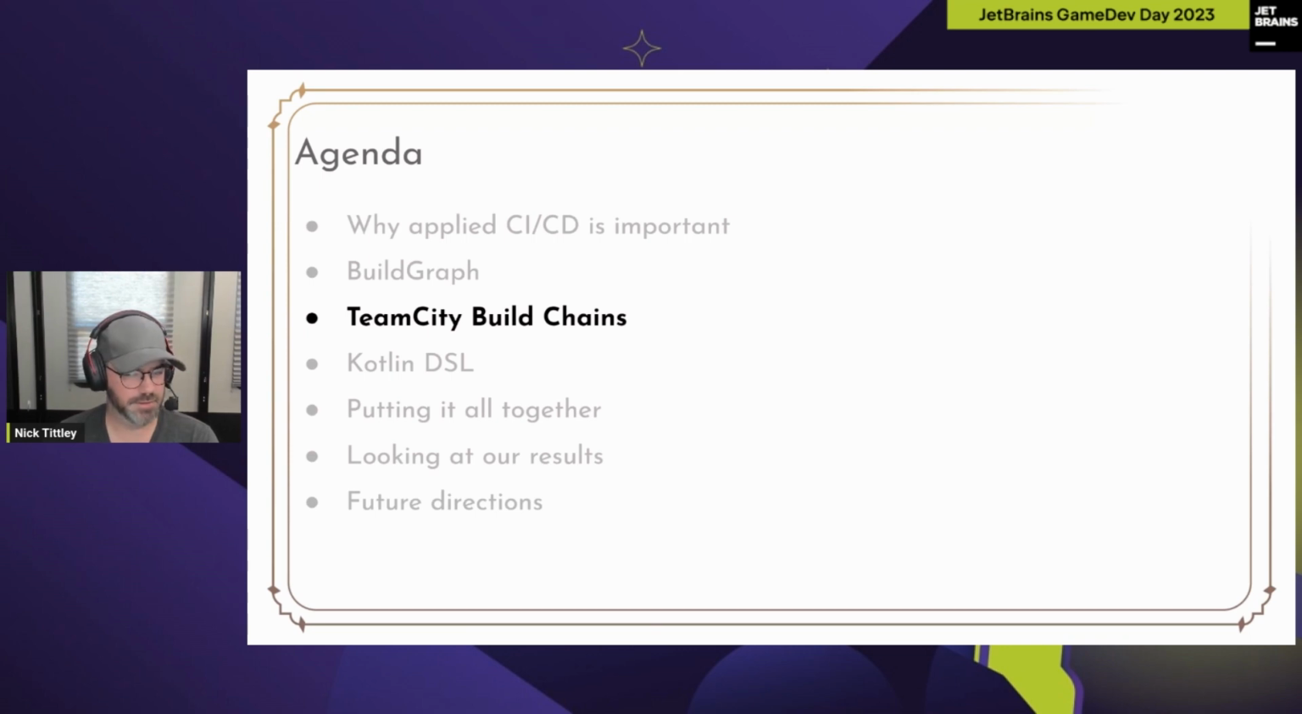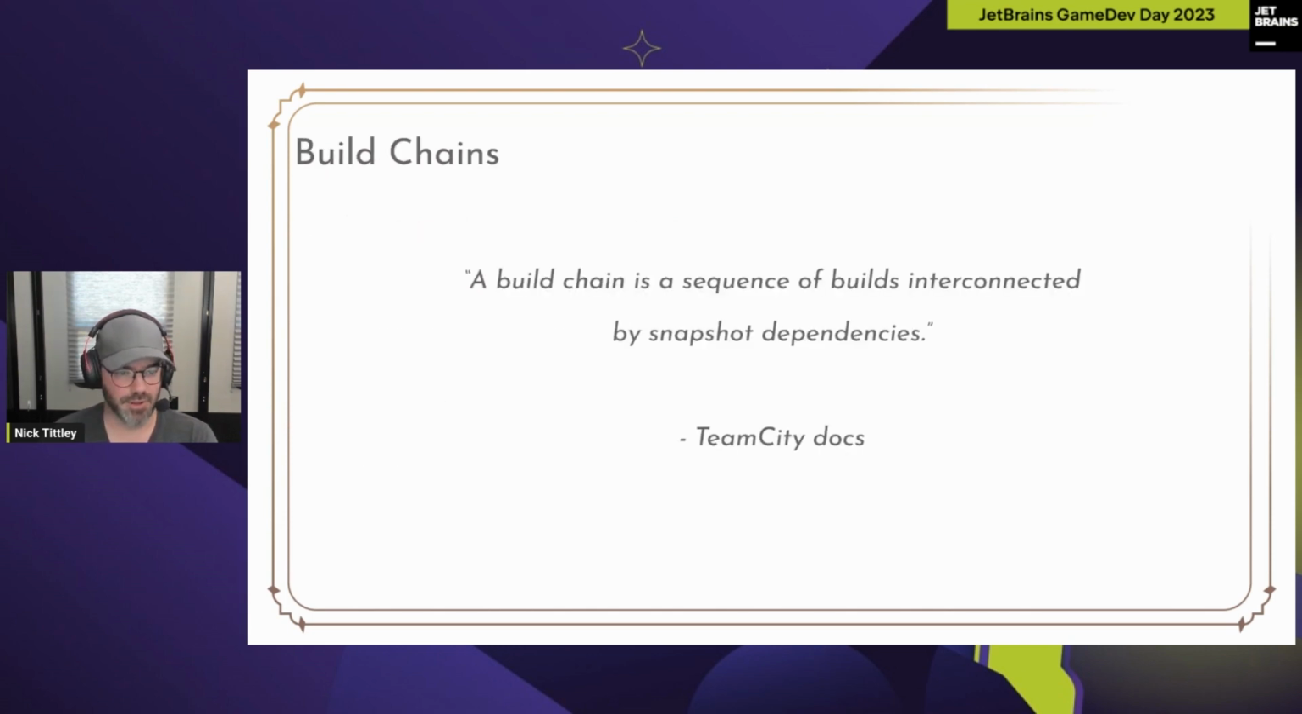Build chains. This is a JetBrains talk. People probably know about TeamCity. It's an awesome CI/CD tool. What are build chains? Just so that we're all on the same page. From the docs, a build chain is a sequence of builds interconnected by snapshot dependencies. That's a great description, much better than the Epic one for BuildGraph.